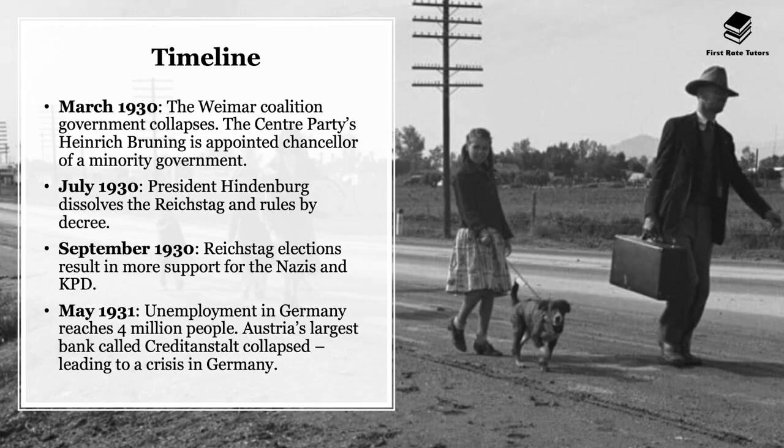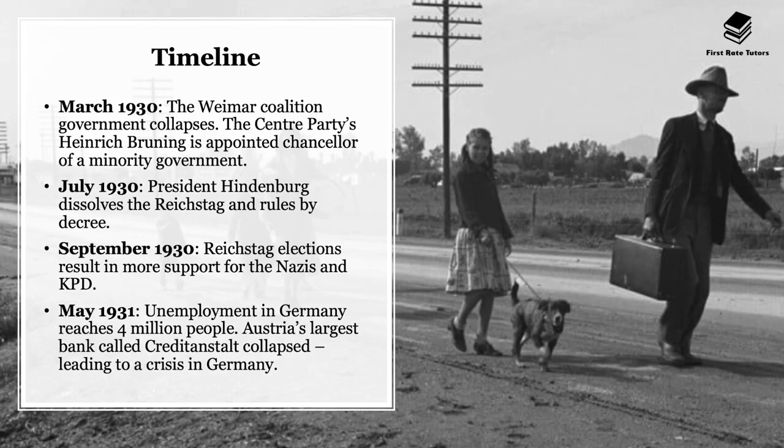In other words, he ruled as a dictator because he invoked Article 48 and suspended the constitution under this article, meaning that he could rule by decree. This is because there was a lot of chaos on the political side, but of course Germany started seeing the economic impact of America's Wall Street collapsing. In September 1930, in the Reichstag, there were elections which resulted in more support for the